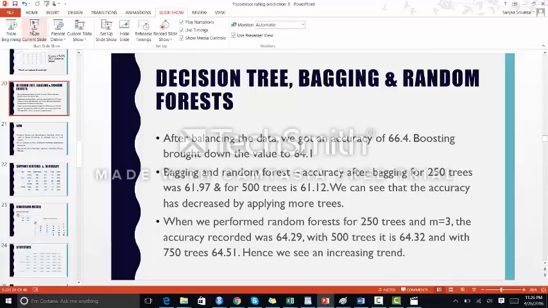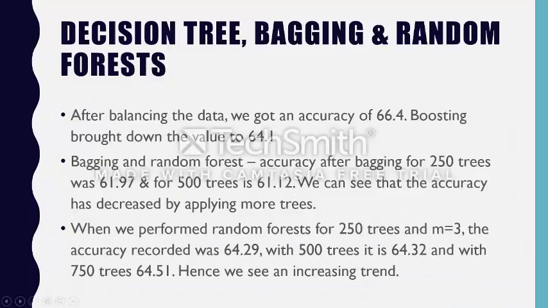We see that here in decision tree our accuracy has actually decreased because our data is now balanced, whereas earlier it was highly skewed towards the rating 5.